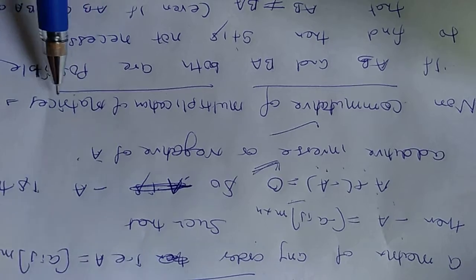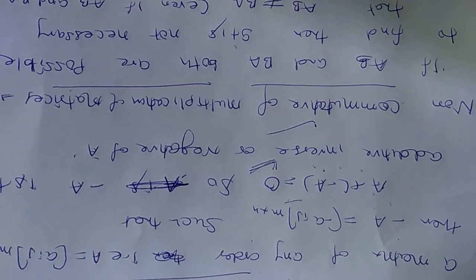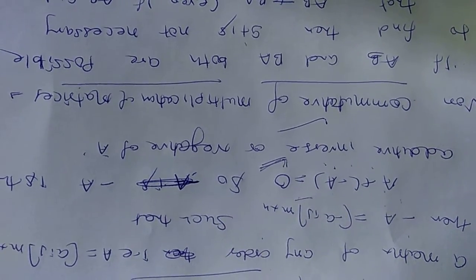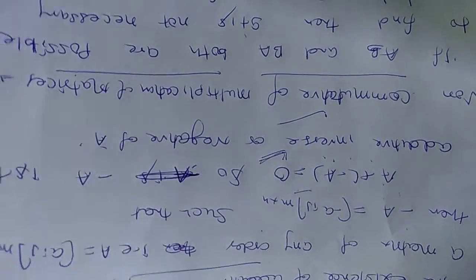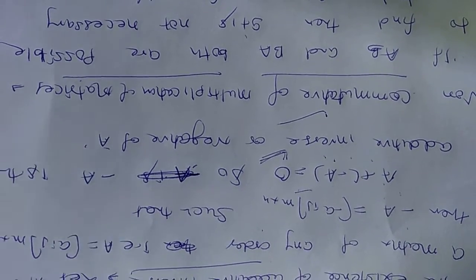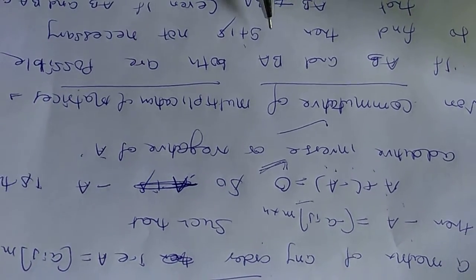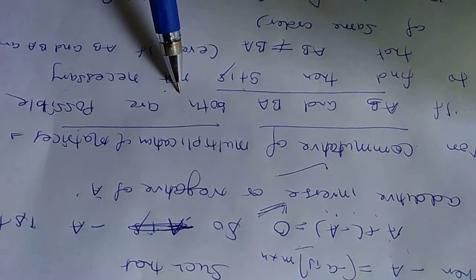Non-commutativity of multiplication of matrices. If there are 2 matrices, you also know that we can multiply 2 matrices A and B only when the number of columns of the first matrix is equal to the number of rows of the second matrix. So it is already defined. Suppose it is defined. So I am writing here, if AB and BA both are possible, meaning both are defined,